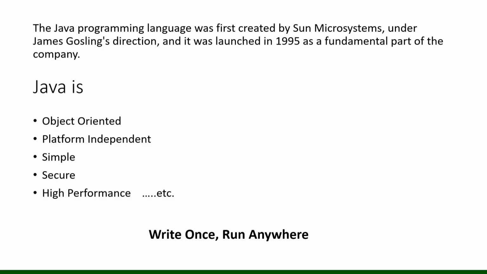Here is the short history of Java. The Java programming language was first created by Sun Microsystems under James Gosling's direction, and it was launched in 1995 as a fundamental part of the company. And now, what is Java? Java is an object oriented programming language. It is platform independent. It is simple, secure, and high performance, which means it provides high performance.